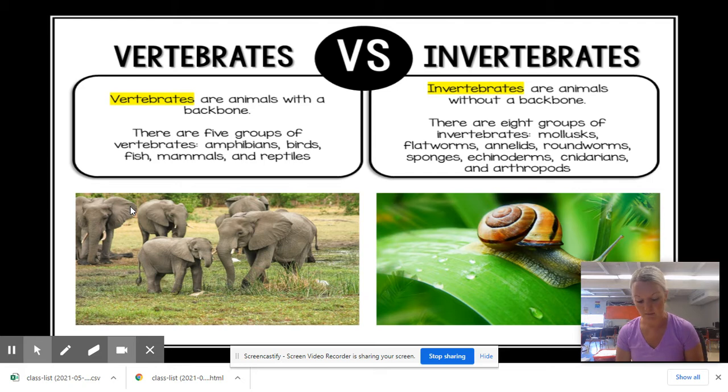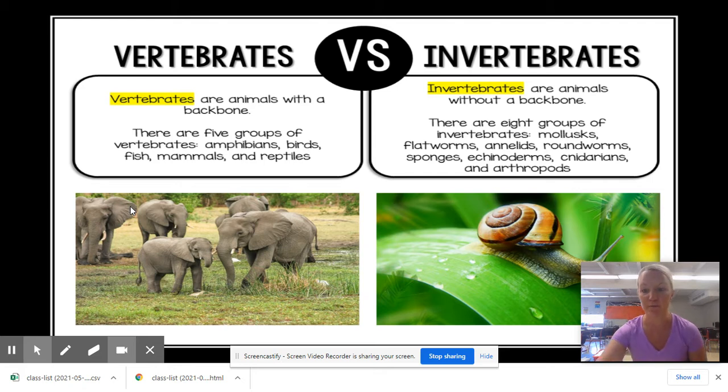If it does have a soft body, if we move to yes, now does it have a shell? If the answer is yes, then we've got a giant clam. If it does not have a shell, and it does not have a segmented body, we've got a jellyfish. If it does, then it is an earthworm. You can physically see the segments, so an earthworm is segmented. Okay, jellyfish, you're not physically seeing those segments.